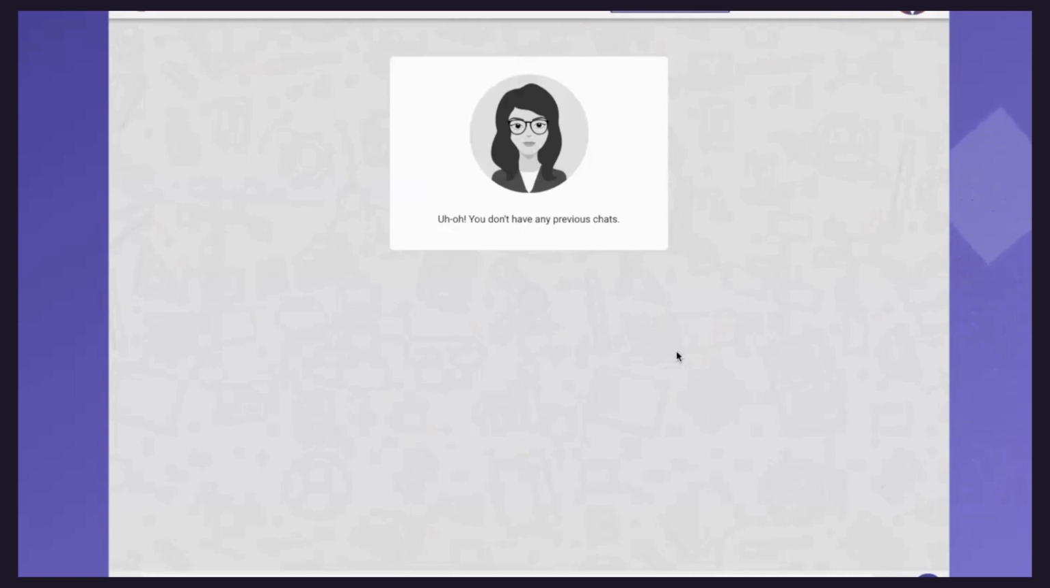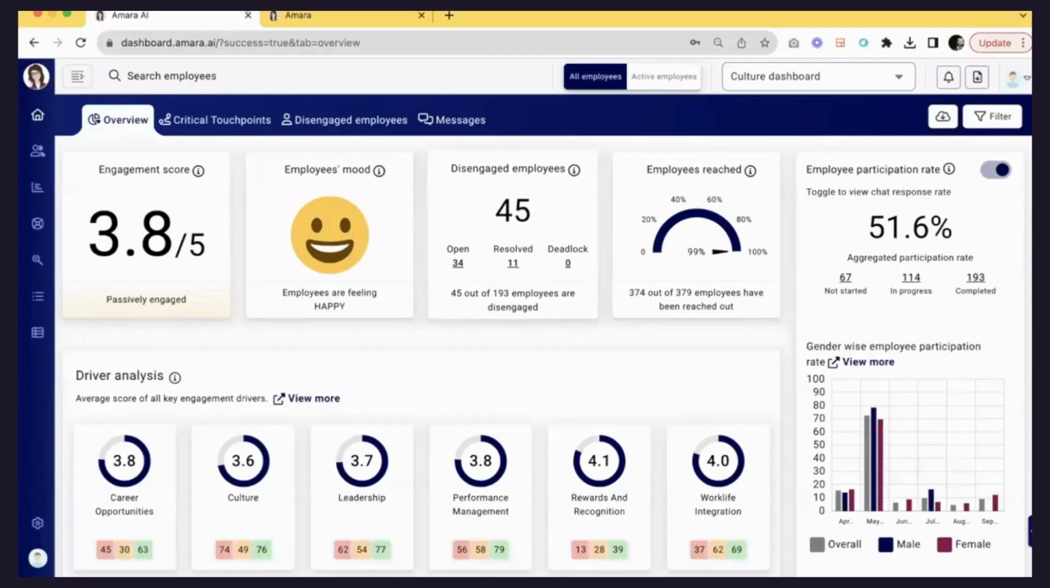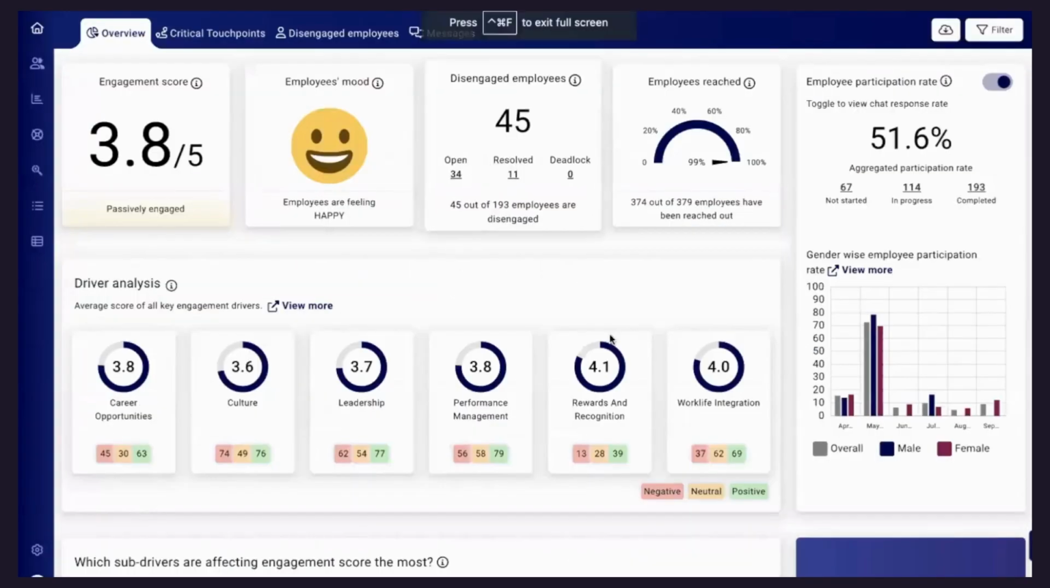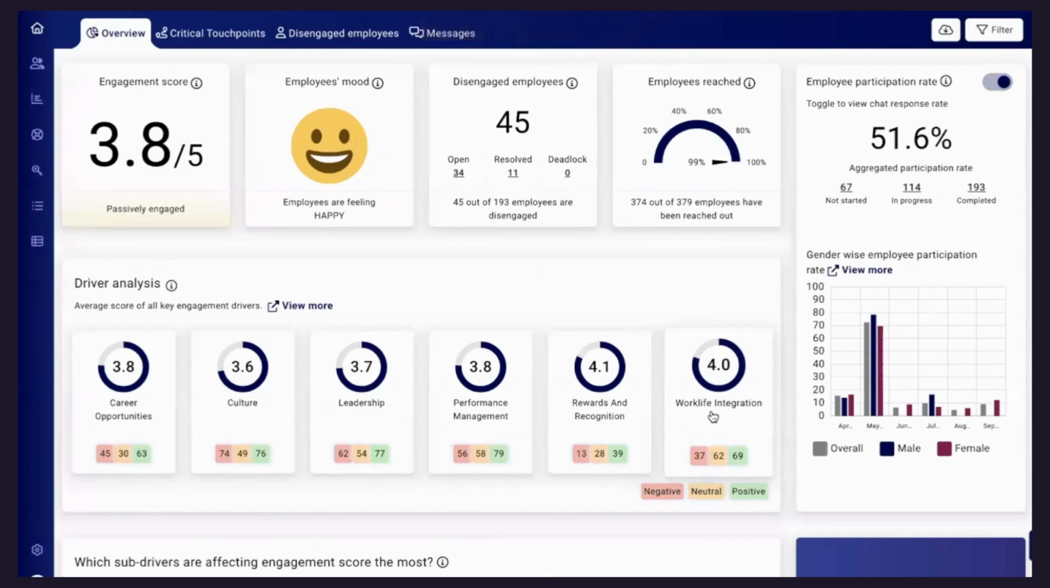Now let's go back to the dashboard and see what all analytics we are driving out of this. Now this is the dashboard of Amara, where you see engagement score, employee mood, disengaged employee list, employees reached, and of course employee participation rate. And there is a list of all the engagement drivers.